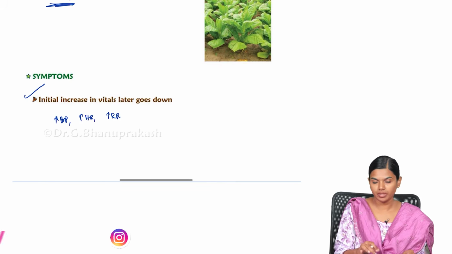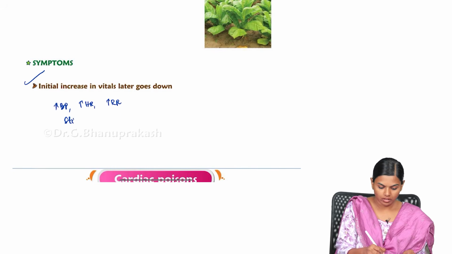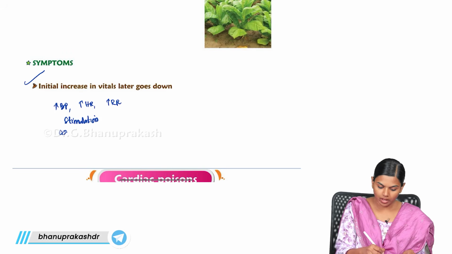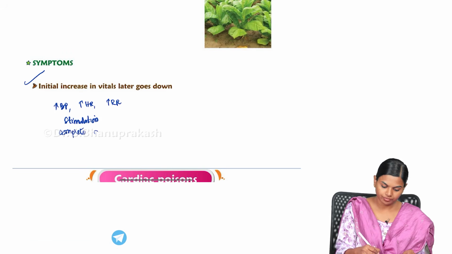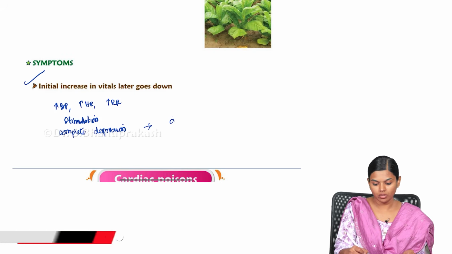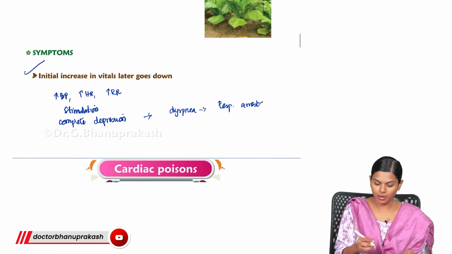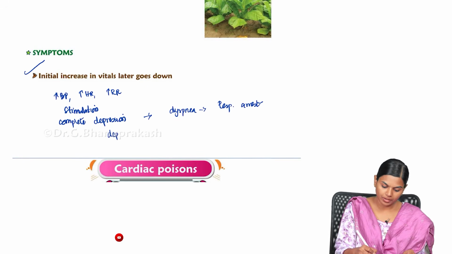There will be complete stimulation. Once the acetylcholine keeps on firing, at one point it will start slowing down. There will not be anything left to excite, so there will be complete depression, finally leading to dyspnea and respiratory arrest. In the myocardium there will be depression.